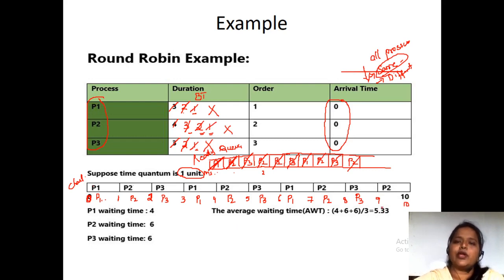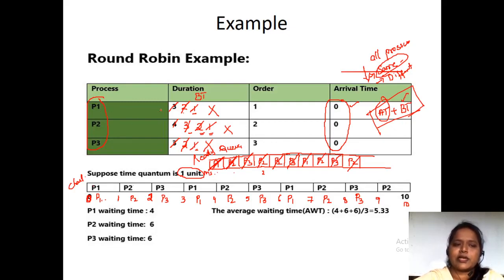This is how you prepare a round robin scheduling algorithm in a circular manner. You have to consider the arrival time plus the burst time, that is, at what time each process has arrived. If all the arrival times are equal, we have to check only the burst times. If the arrival times are not equal, we have to see both the arrival times as well as the burst times. Clear? You have to practice once or twice so that you become very flexible. So this is how the round robin scheduling algorithm is done.